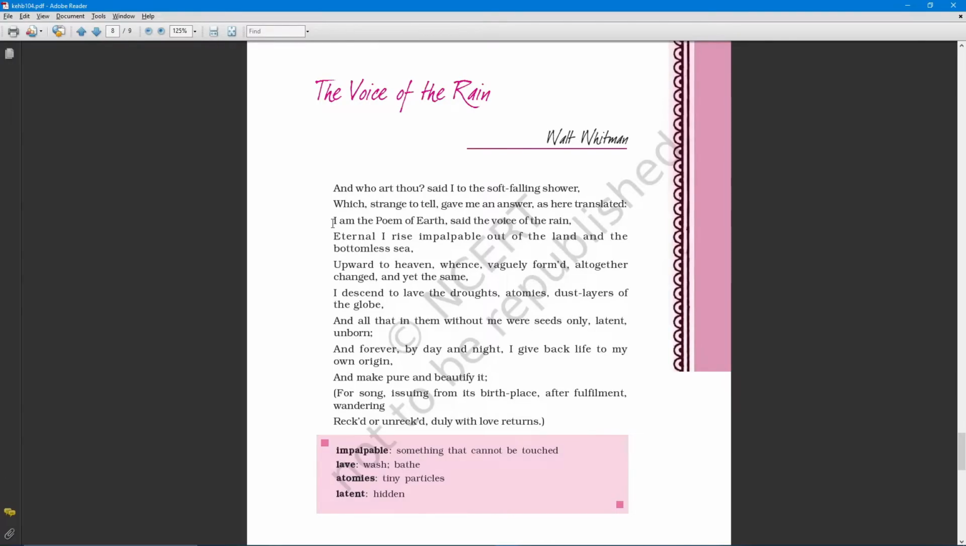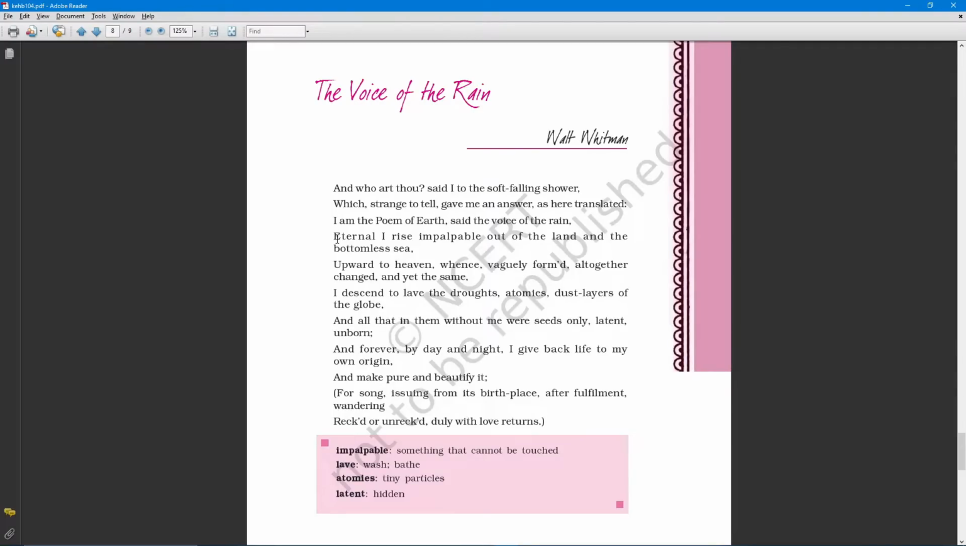What the rain says is, "I am the poem of the earth, said the voice of the rain." Like we have a national anthem for India, for every country, the poem of the earth is rain. That means when the rain falls from the sky to earth, the sound it makes is considered the poem of the earth. It's not for one particular country, it is for the entire world. "I am the poem of earth, said the voice of the rain."